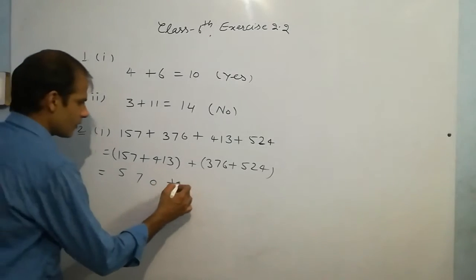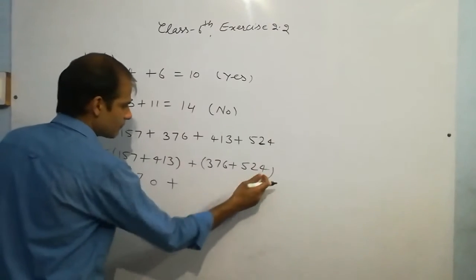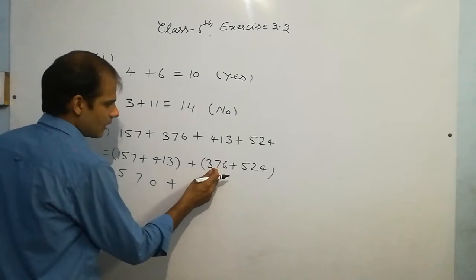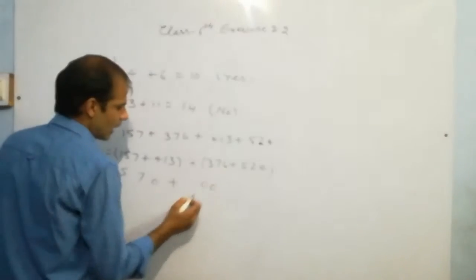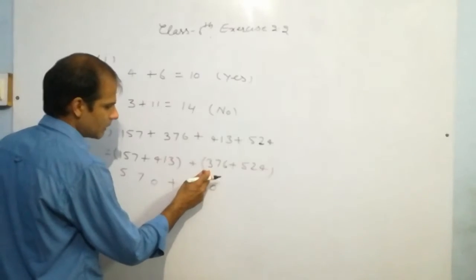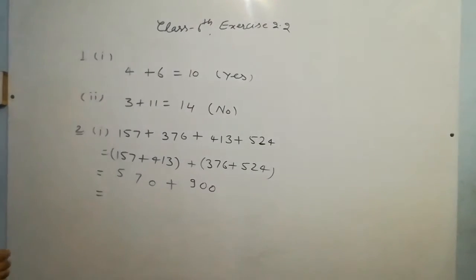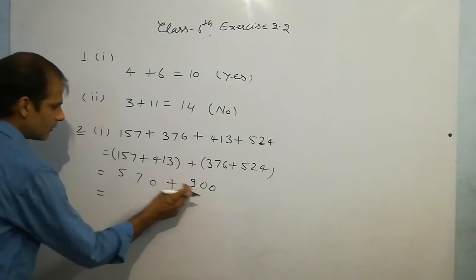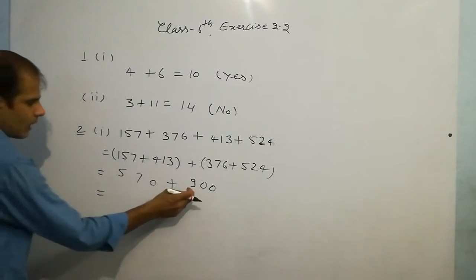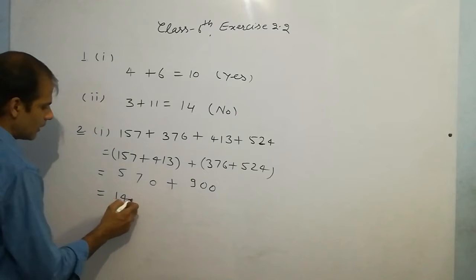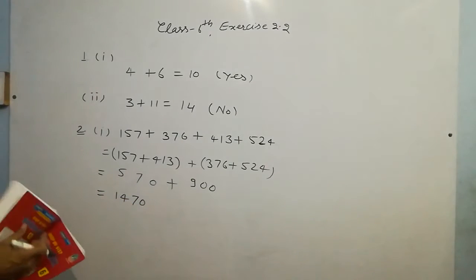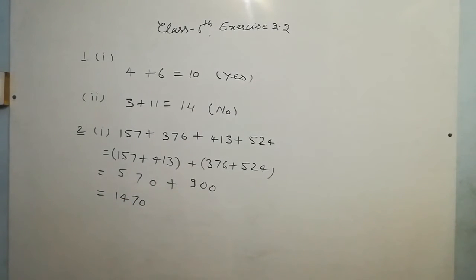Now what is sum of these? 6 plus 4 10, 1 carry, 7 plus 1 8 plus 2 10, 1 carry, 3 plus 1 4 and 4 plus 5 9. And easily you can find answer that this is 900, this is 570. So 900 plus 500 1400 and it is 70. So students, the answer of first part of second question is 1470.